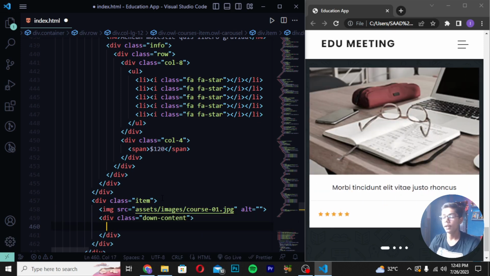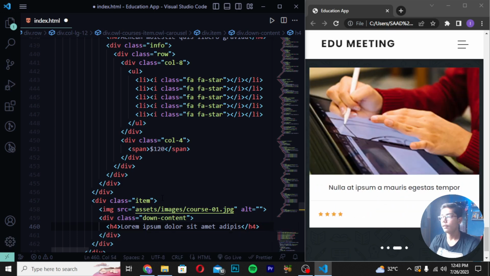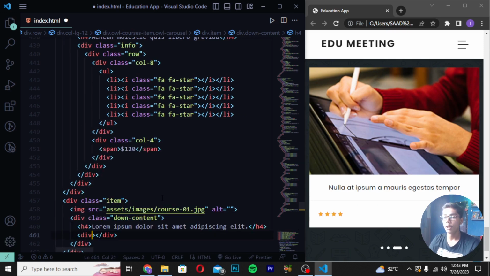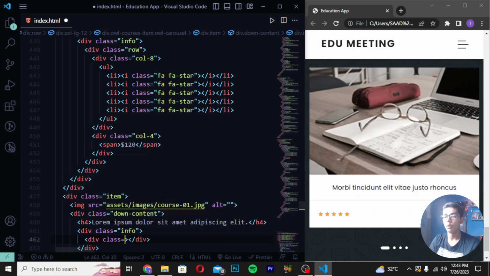Then I will be now moving down right here, in which I will be writing lorem ipsum dolor sit amet like this, and write here add a piece like this thing. So here I will be now just writing like this, right here edit. Now you have to just move down and create here div class info. So here I will be writing div class info, and write here div class row like this.